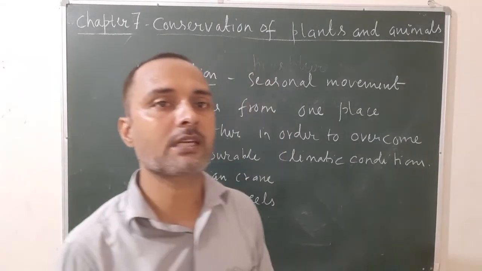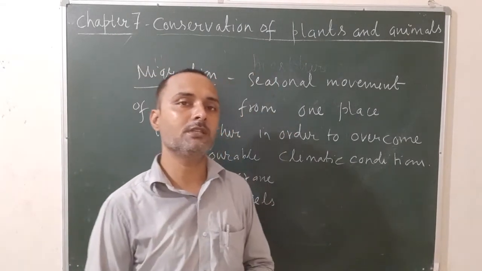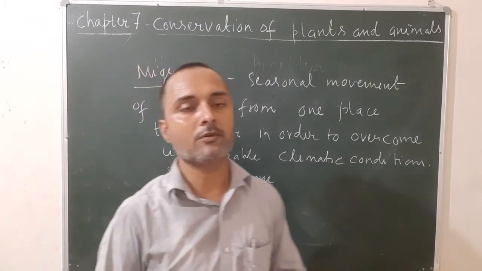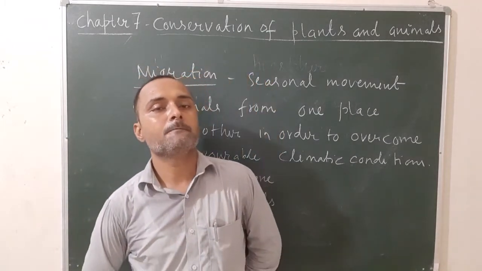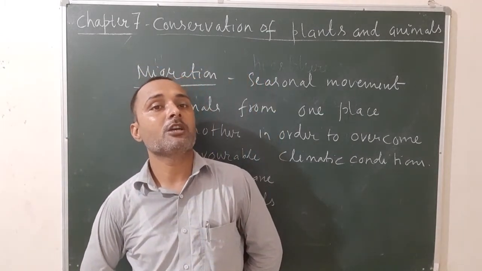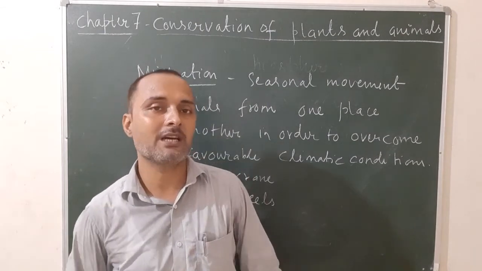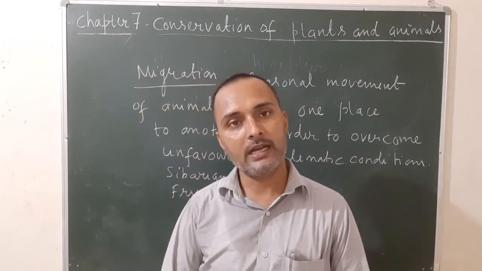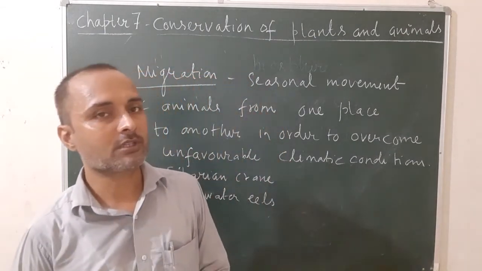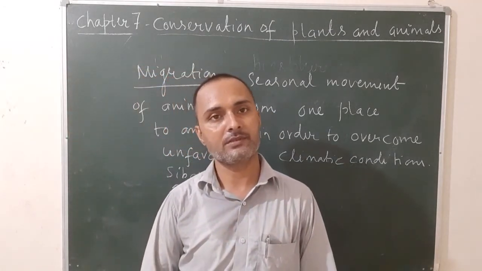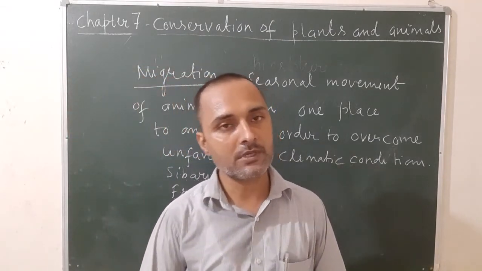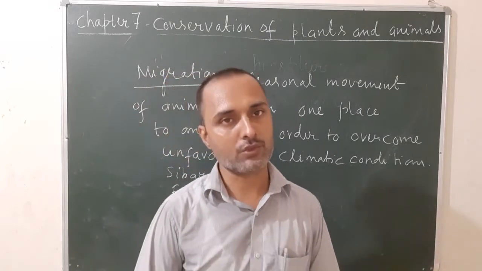Okay, let's revise the class once again. First one, what is biosphere reserve? Biosphere reserve is a large area of water or land in order to support conservation of an ecosystem. The term biosphere reserve was coined by UNESCO.